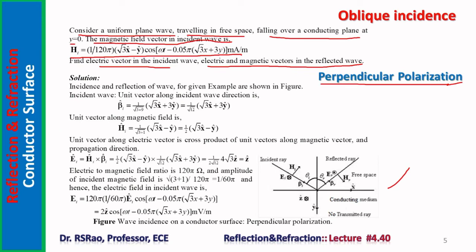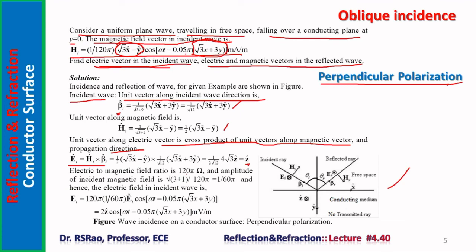We consider first the electric vector in the incident wave. This task we undertake: first the incident wave. The unit vector along the incident wave direction, beta I cap, we can obtain from this expression. The unit vector along the magnetic field, Hi cap, we can obtain from this small expression. The unit vector along the electric vector is the cross product of the unit vectors along the magnetic vector and the propagation direction. We all know E, H, beta form a right-handed vector system. Right. So EI, this unit vector, we got Z cap.